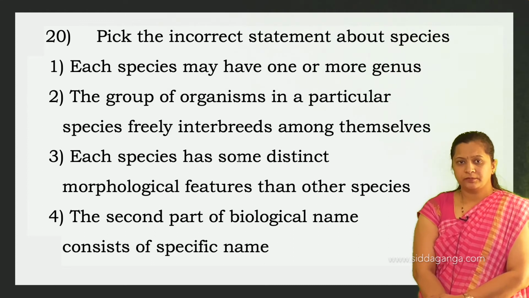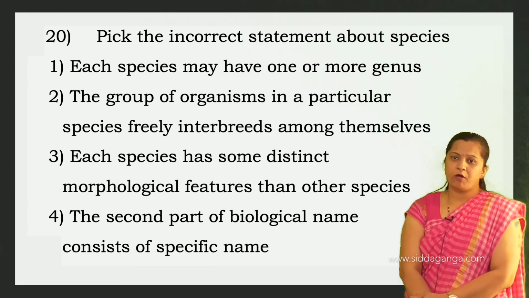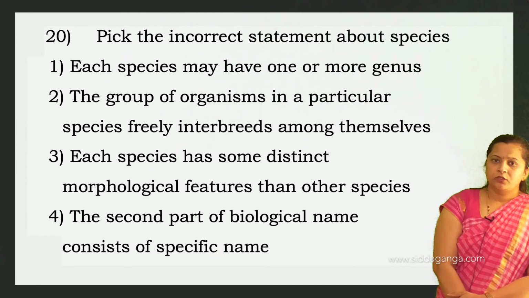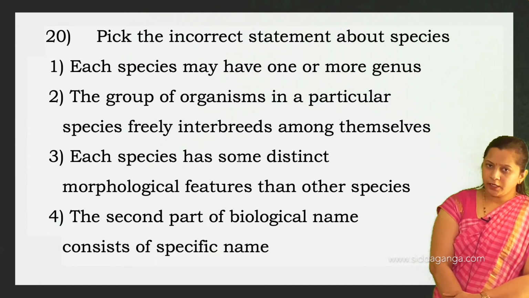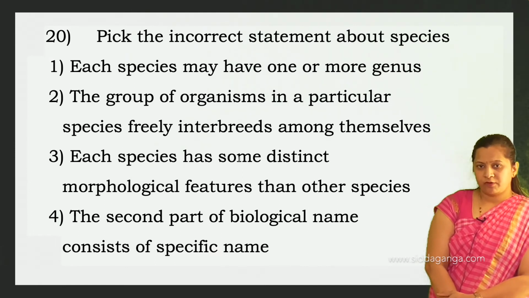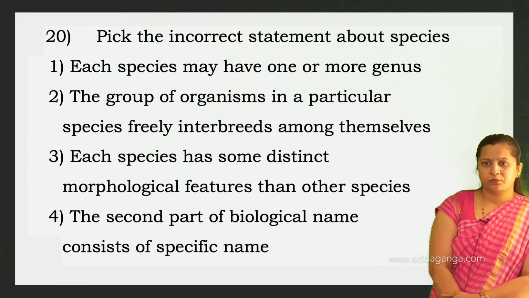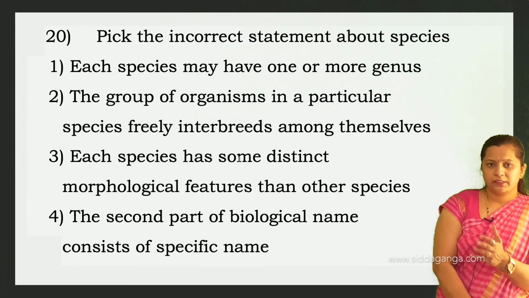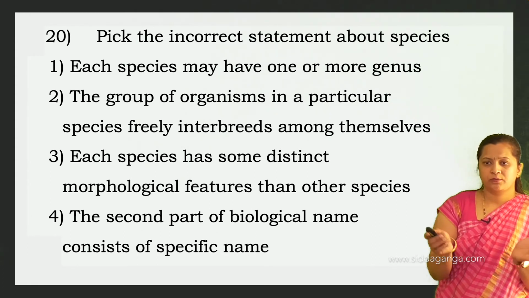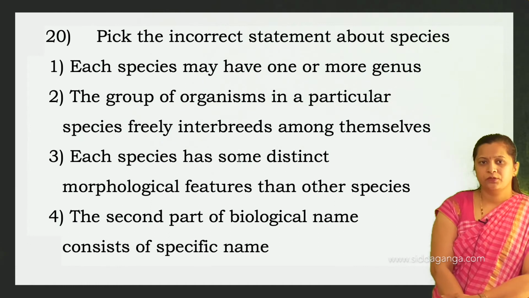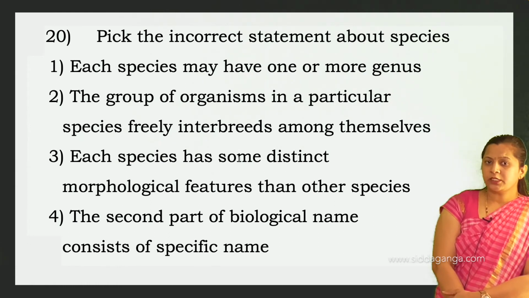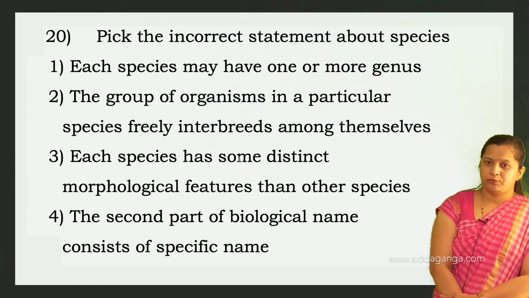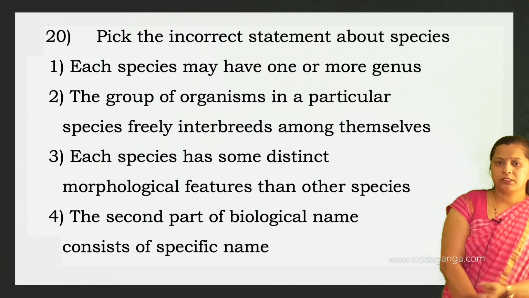The second one is, the group of organisms in a particular species freely interbreeds among themselves to produce fertile offspring. Only then can we say those two organisms belong to the same species, and each species has some distinct morphological features when compared to other species.